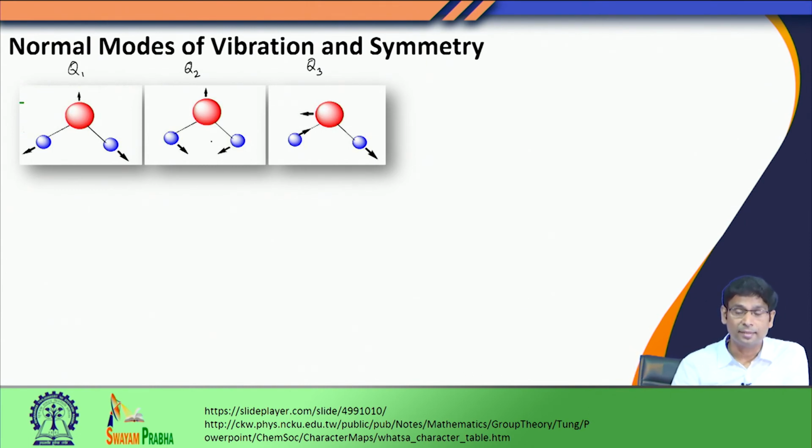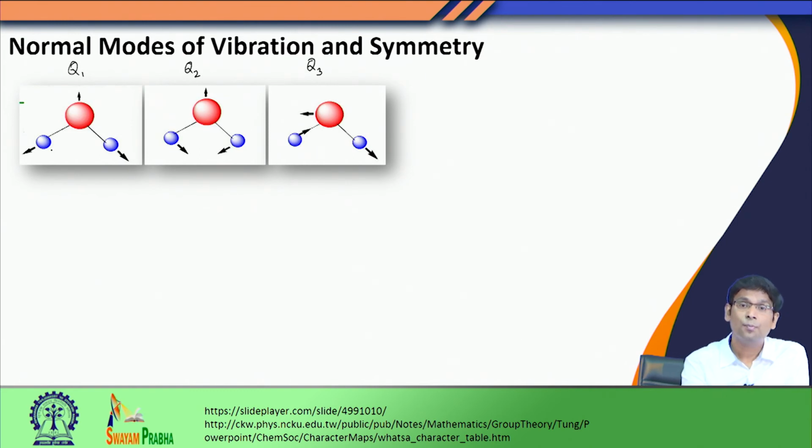Look at Q3. Q3 involves 1 hydrogen going closer to oxygen while simultaneously the other hydrogen goes away from the oxygen. So, the 2 internal degrees of freedom that are involved in defining Q3 are the 2 OH bond distances, but mind you, look at how the linear combination is done.